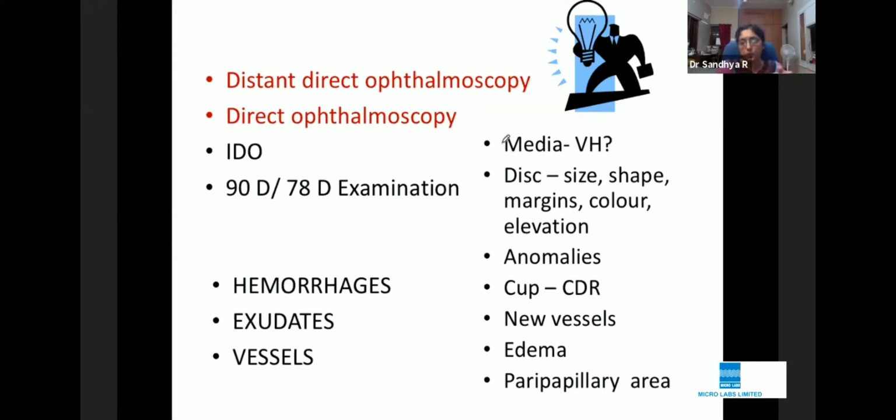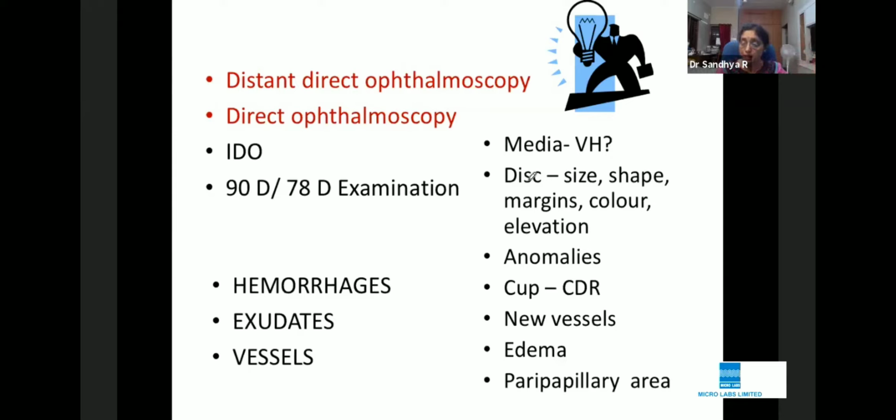Another point I would like to make is that you often know the diagnosis. Like, you are told, okay, this is a vein occlusion case, so take this case. If you already know the diagnosis, then what is the examiner expecting you to say? It is not the diagnosis. It is the way you approach the case and the way you describe the various things. So always start with the media, because there can be a vitreous hemorrhage.